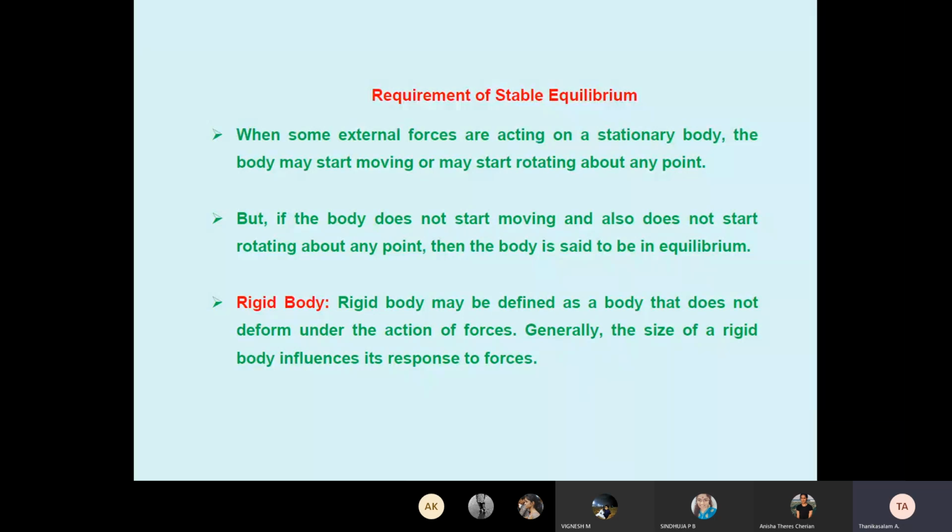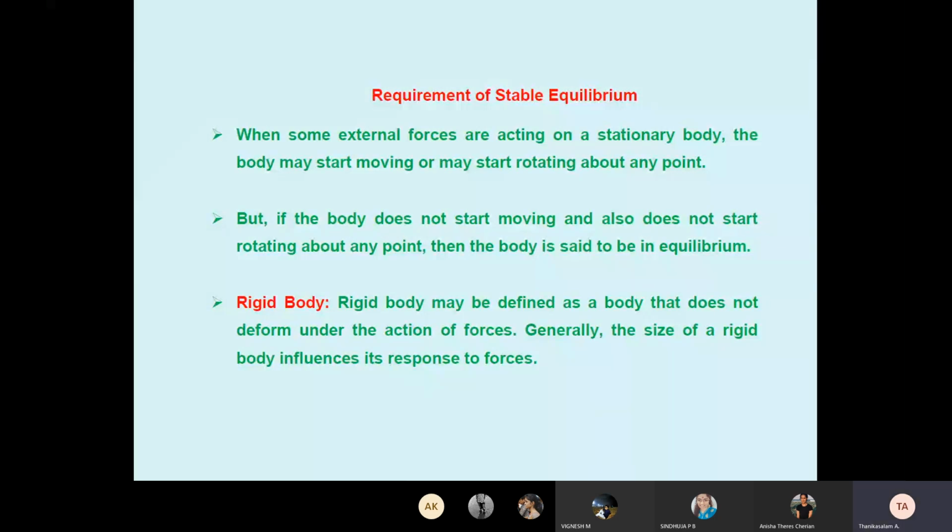When our pushing force is more than the weight of the object, the body will definitely move. Sometimes we rotate an object. But if the body does not start moving and does not start rotating about any point, then the body is said to be in equilibrium.